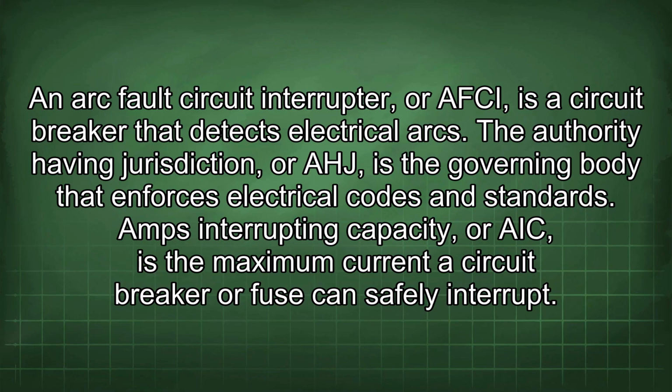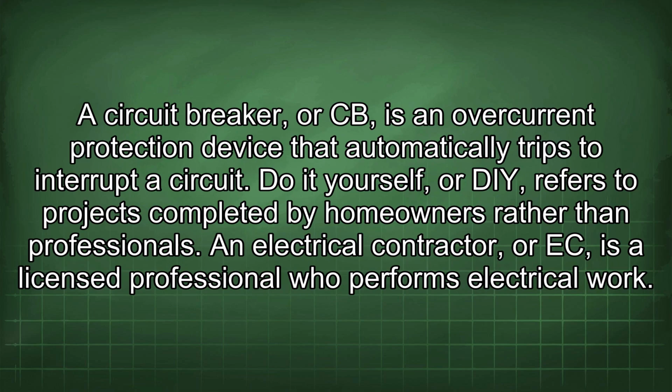An arc fault circuit interrupter, or AFCI, is a circuit breaker that detects electrical arcs. The authority having jurisdiction, or AHJ, is the governing body that enforces electrical codes and standards. Amps interrupting capacity, or AIC, is the maximum current the circuit breaker or fuse can safely interrupt. A circuit breaker, or CB, is an overcurrent protection device that automatically trips to interrupt a circuit.